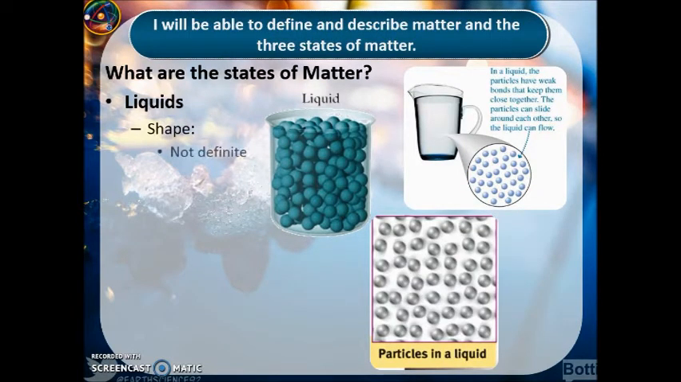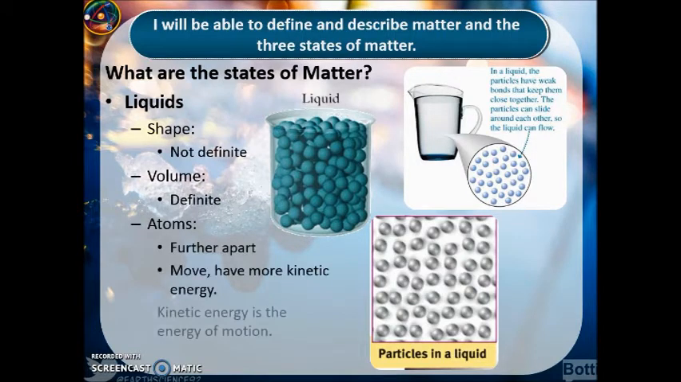Liquids. Liquids have no definite shape. Why? Because they always take the shape of the container you pour them into. Their volume, though, is definite. No matter what, the volume stays the same, no matter what the shape of the container is that you pour that liquid into. The atoms, though, are spread out just a little bit. You can see in the picture here that the atoms are spread out a little further. They can move around each other, which allows them to flow and be poured. Now, as they move, they obviously have more kinetic energy. Kinetic energy is energy of motion.